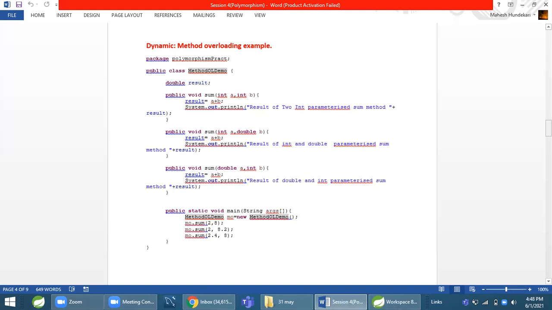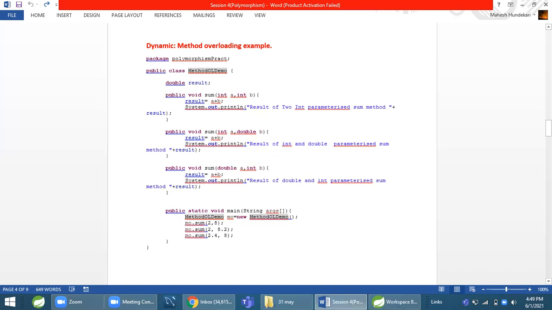Here you can see a class, OL demo. Here is a method called sum, and in this you can see this is method overloading. This is dynamic polymorphism, runtime polymorphism.